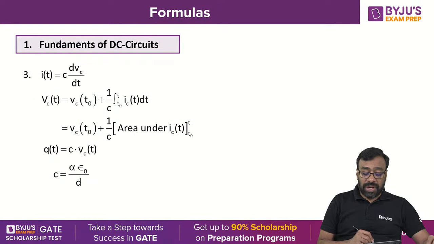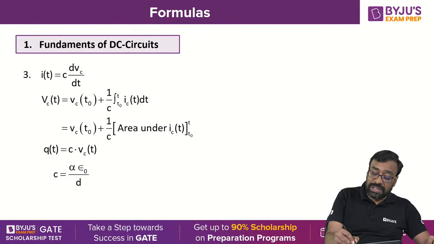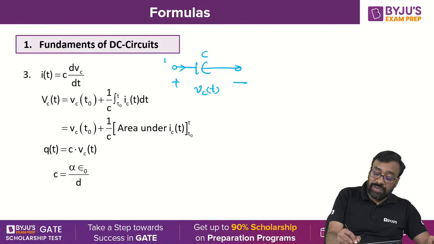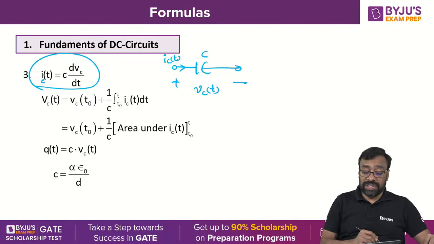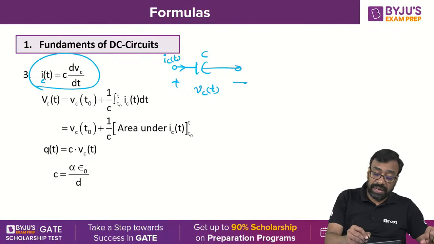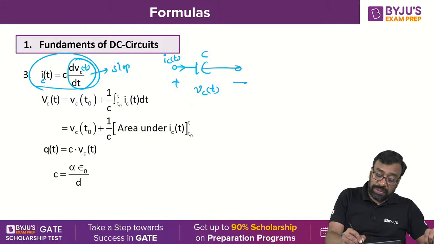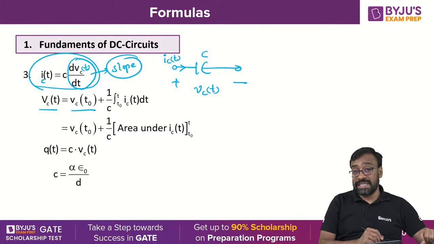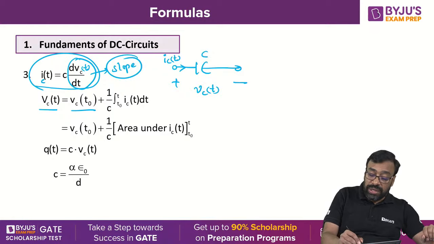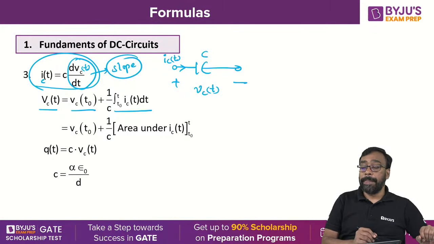Well, now coming to the capacitor. When you take the capacitor, what happens here? C, and this is VC(t), and this is IC(t), obviously. Then IC(t) can be taken as C into dVC(t)/dt, and this particular one can also be expressed as a slope. Now similarly, VC(t) can be written as VC(t0) plus 1/C integration t0 to t of IC(t) dt. You understand, all of you?